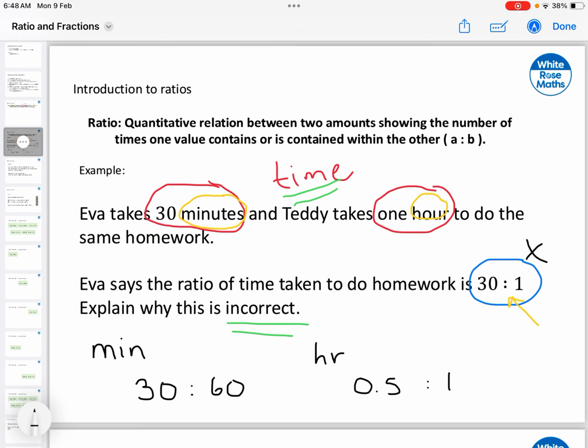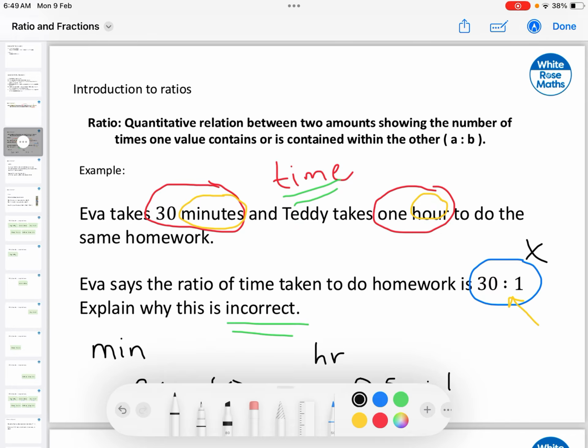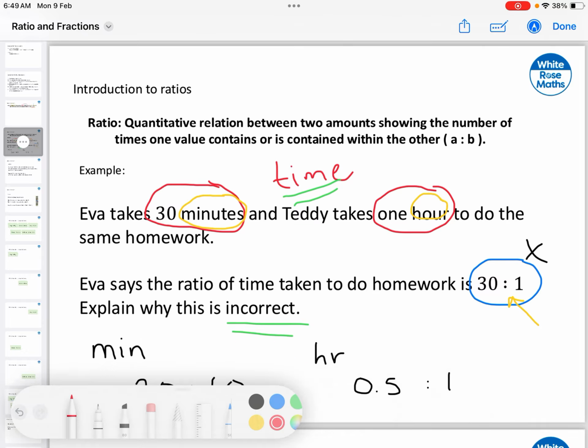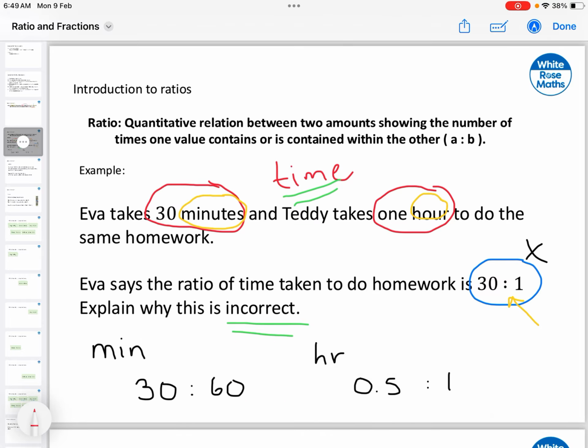Now, when we do this, we need to be sure that the units are not only the same for both, but also that the expression makes sense for the exercise. What we know from the exercise is that Eva is taking half the amount of time than Teddy. So this is a way in which you can do the exercise.